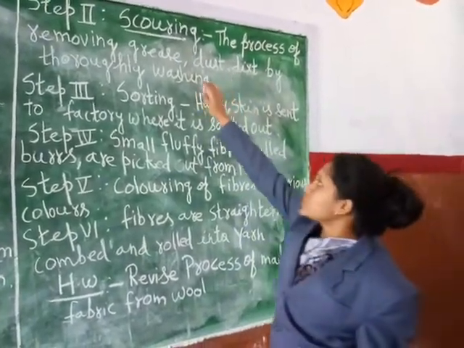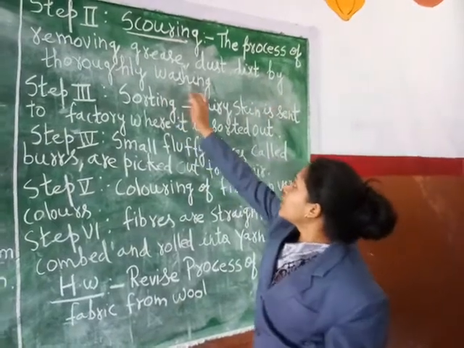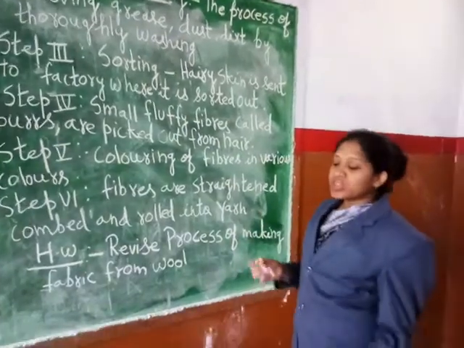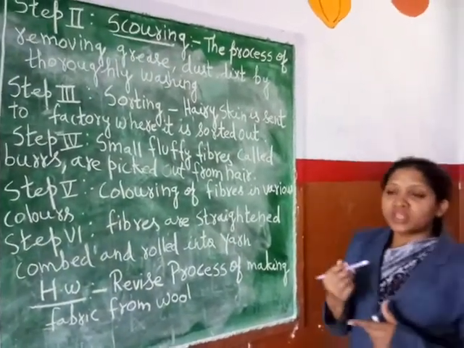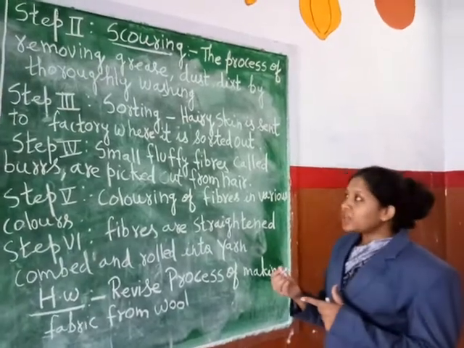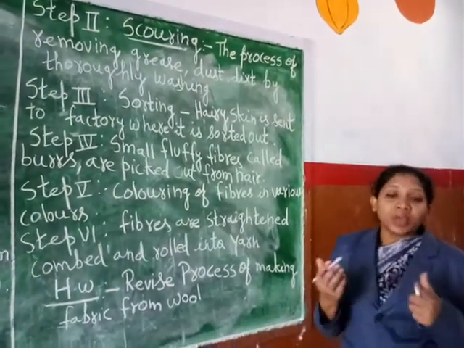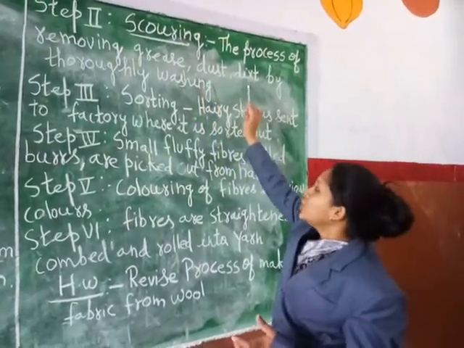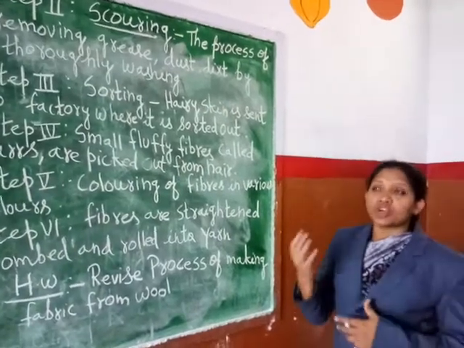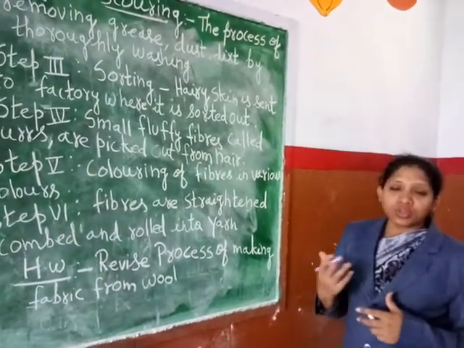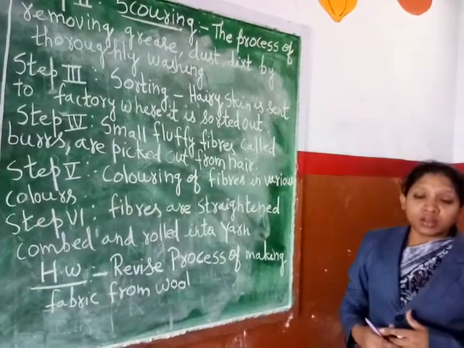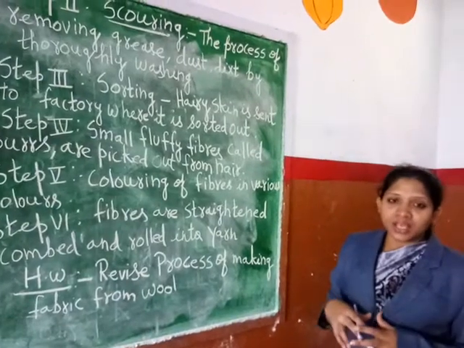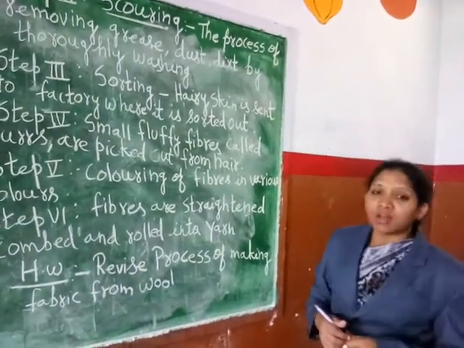We are doing the process of scouring. The process of removing the grease, dust, dirt by washing thoroughly. So students, now as we have the hair along with the thin layer of skin, at the same time the hair may contain dirt like grease, dust, dirt. So this can be removed by washing thoroughly. Understood? By washing thoroughly. Earlier it was done by keeping the hair in a very big tank, but nowadays it is done by using machines.